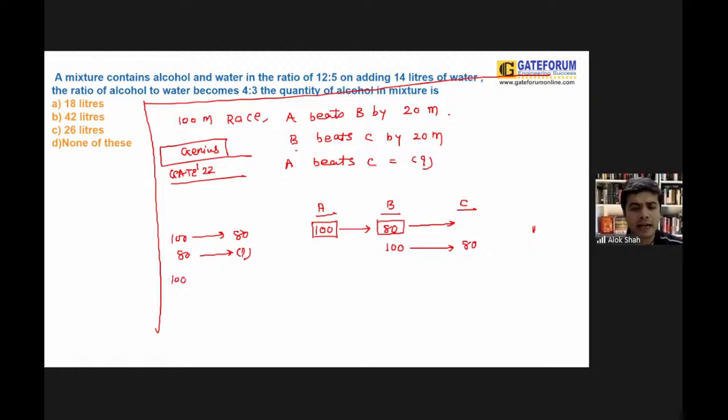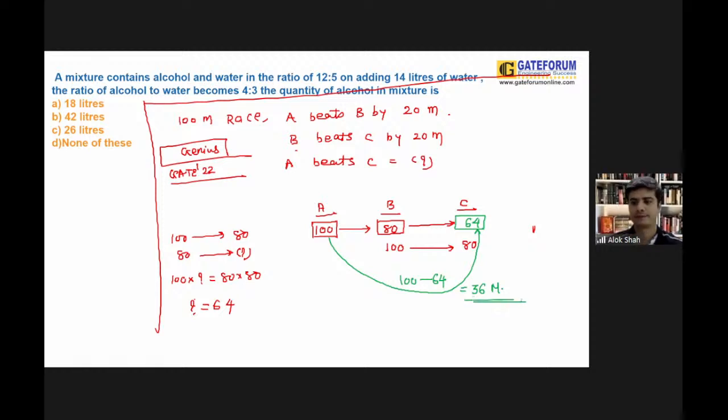If you cross multiply, 100 into question mark is equal to 80 into 80. So the value of question mark could be 64. So directly you can say, when A is at 100, C will be at 64. So A beats C by 100 minus 64, and that is equal to 36 meters.